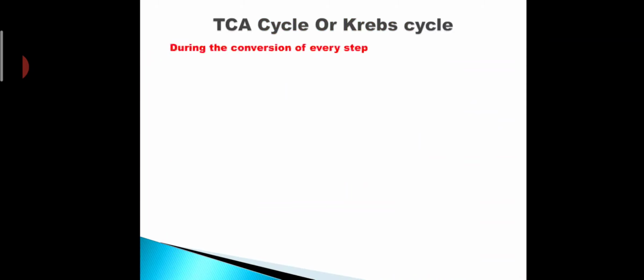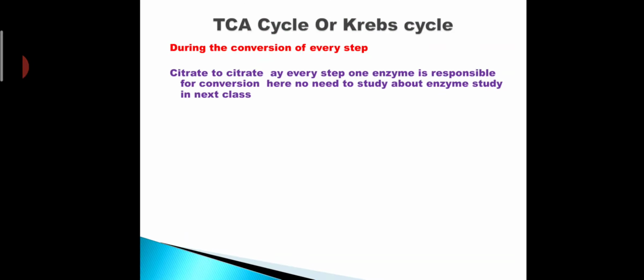During the conversion from citrate to citrate, at every step one enzyme is responsible for the conversion. Here there is no need to study the enzymes in this class; we will learn about enzymes in the next class. What happens is that at every step of the conversion of citrate to citrate there is a need of an enzyme. We only remember here the products in a cyclic